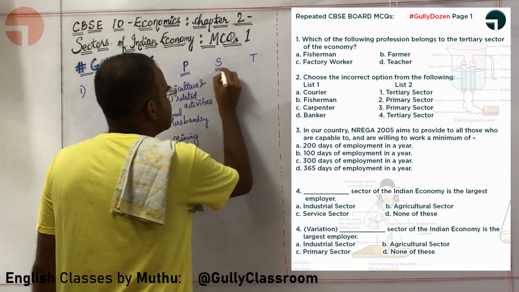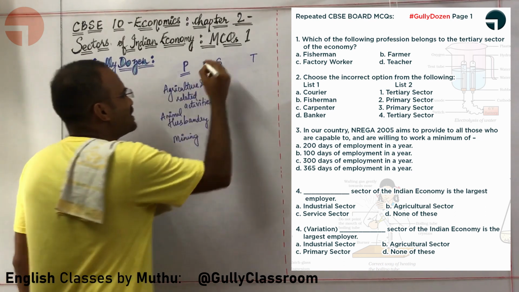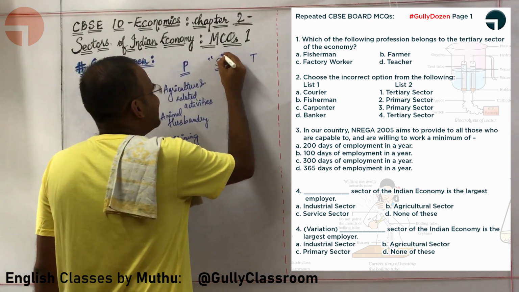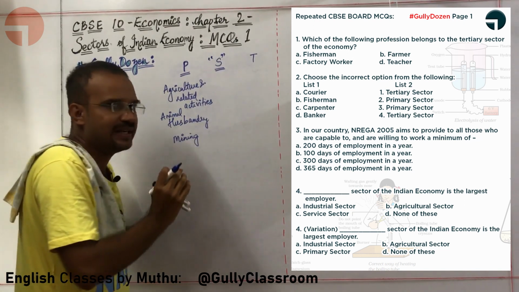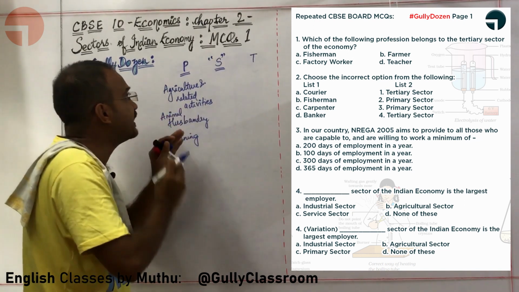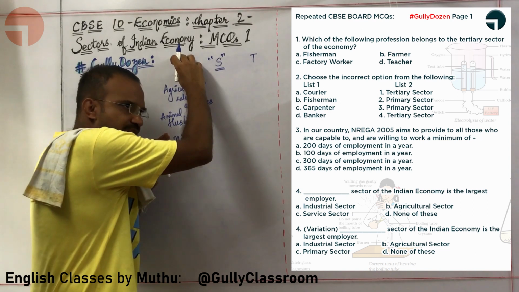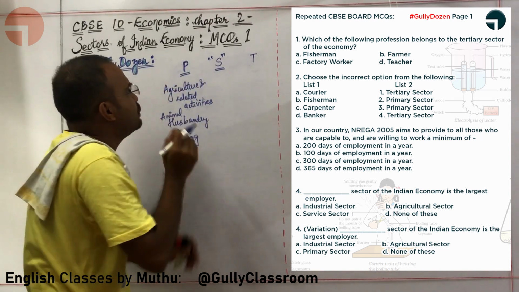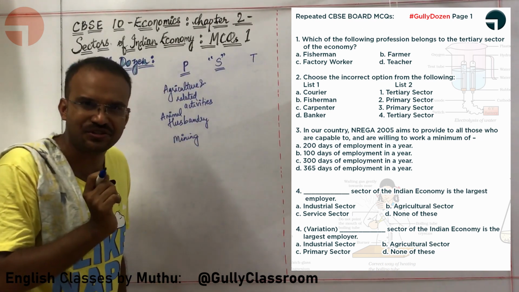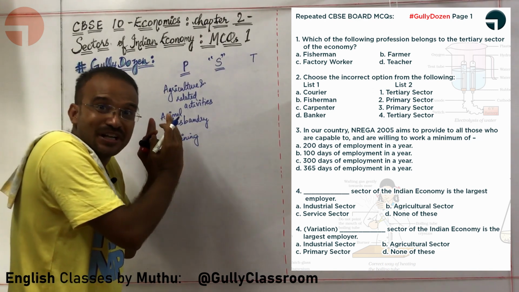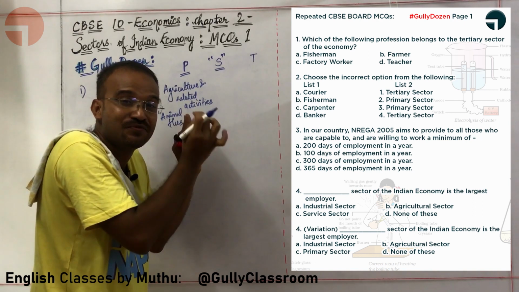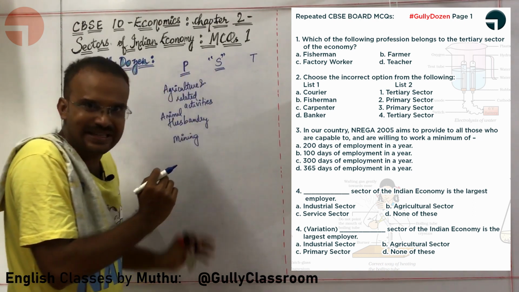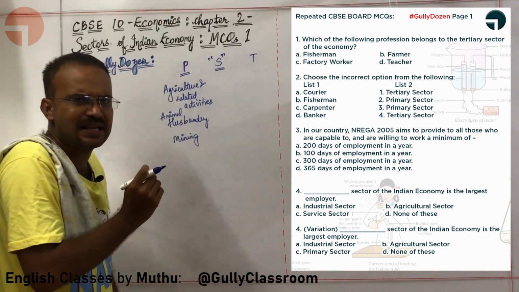What about the secondary sector? Secondary sector is an industrial sector. You are taking the products from the primary sector and converting them into finished goods in factories. Sir, give us an example.